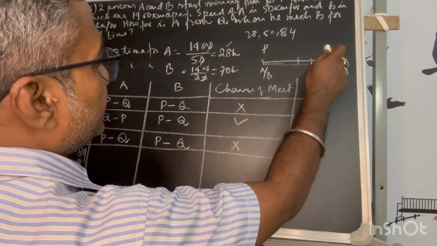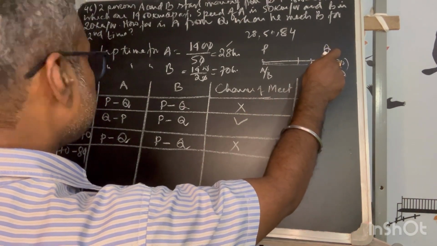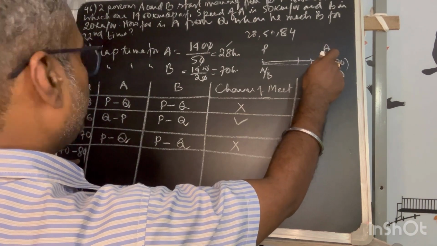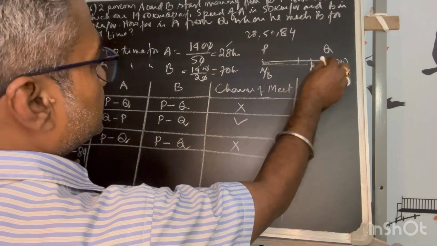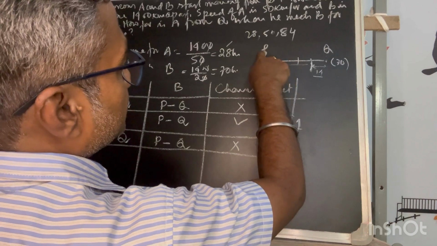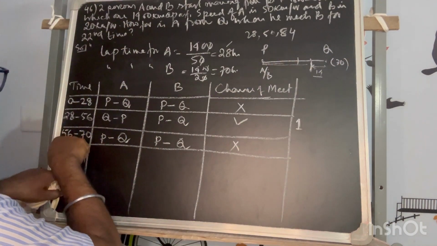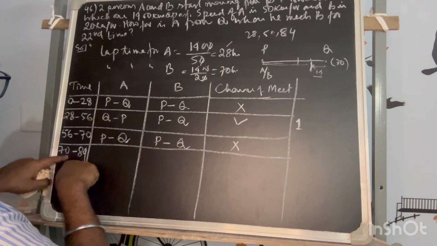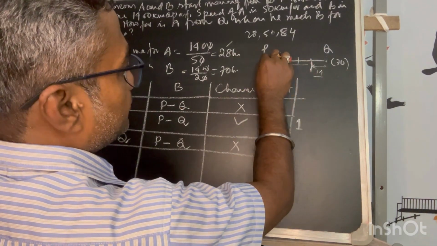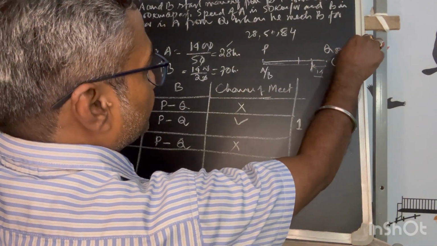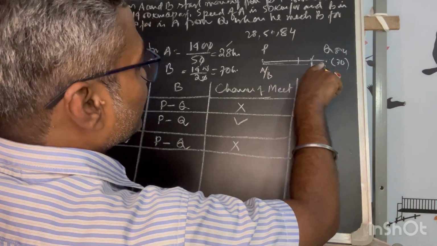So 70 is here. Okay, to 84, here A is reaching from P to Q. What time? 56 to 84 he will reach. Means when he will reach here, 84. So around 70 somewhere he is.